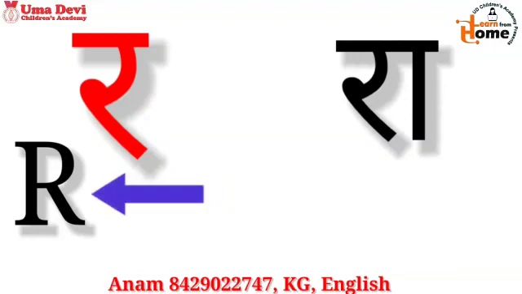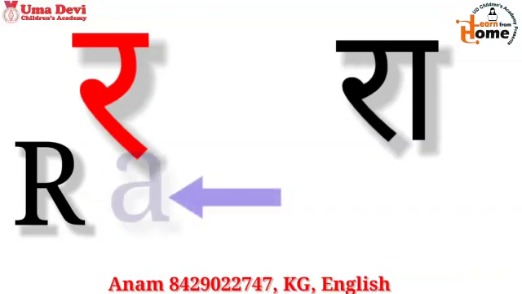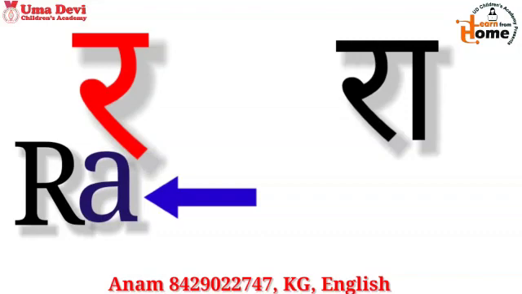Children, if we write only R, then we get half sound R, not Ra. Tell me, for writing whole sound, what you will do? Children, for writing whole Ra, we will join A with R. When we join A with R, then you can read this sound ra, R-A, ra.